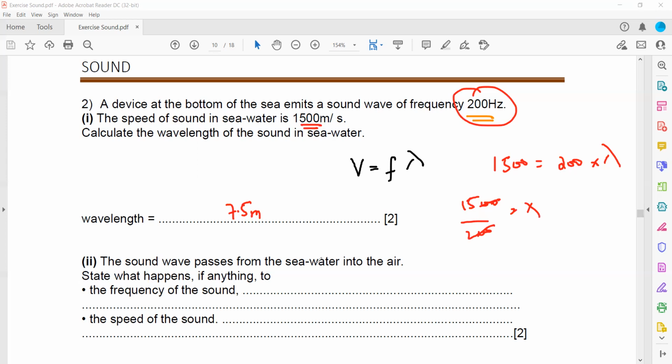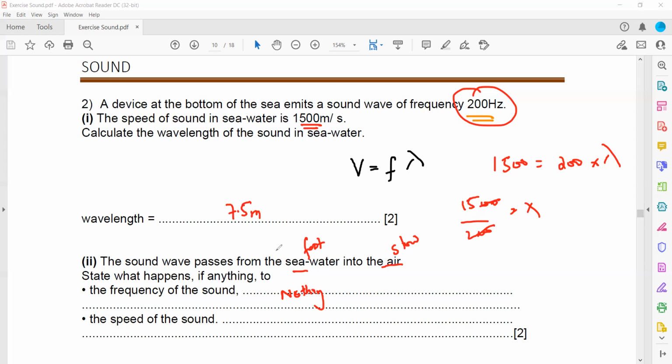The sound wave passes from seawater into air. So in seawater the sound travels faster. In air the sound travels slower. So here the speed is fast and the speed decreases. State what happened, if anything, to the frequency. Frequency never changes, nothing will happen. But what happened to speed?